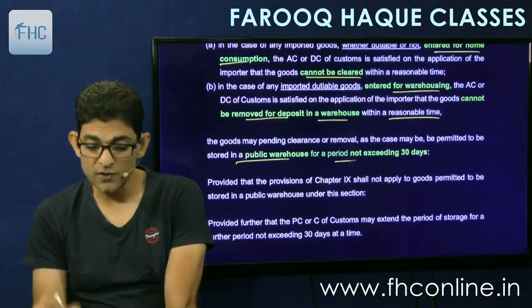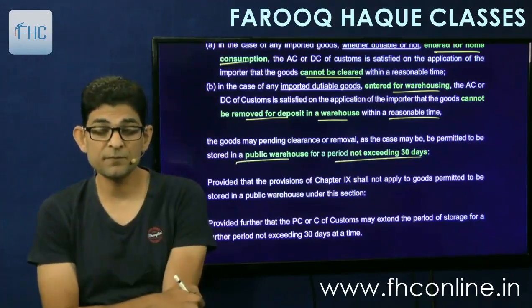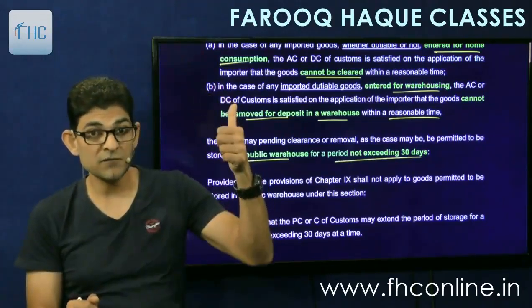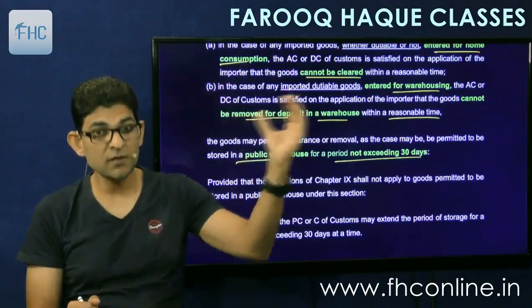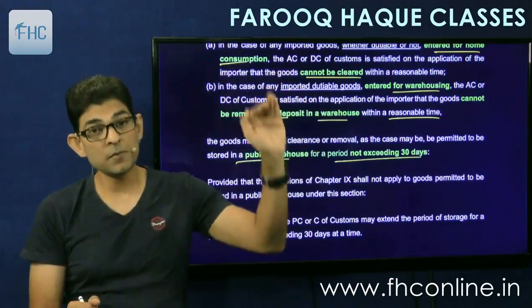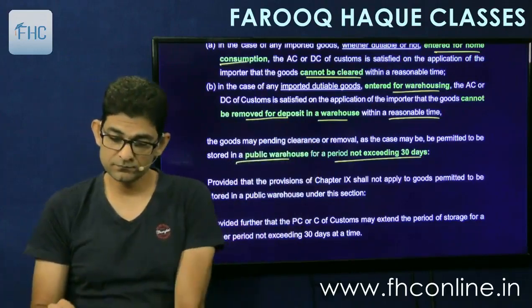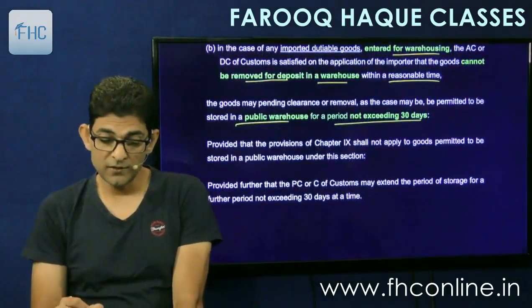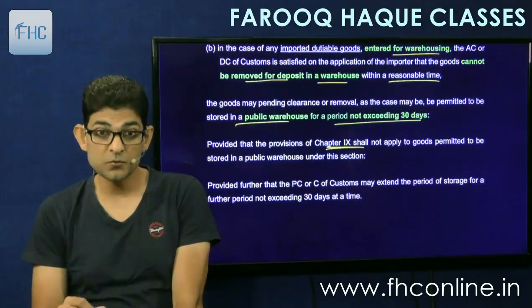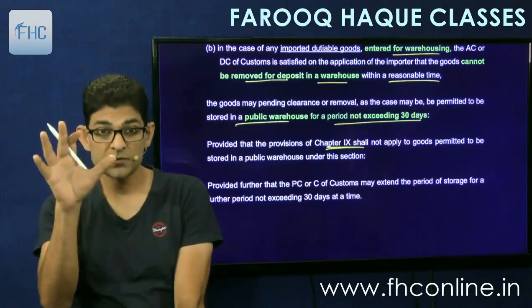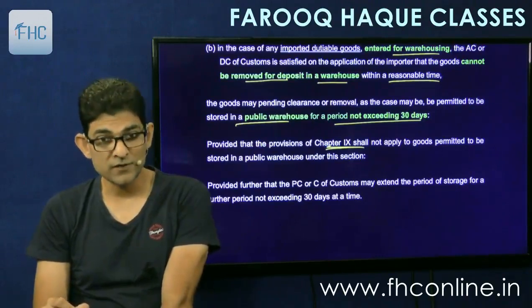Then the goods may, pending clearance or removal as the case may be, be permitted to be stored in a public warehouse for a period not exceeding 30 days. So 30 days will be given to you. This is temporary storage. Okay. So one is for home consumption, one is for warehousing. In both, if removal cannot be done or the procedure of warehousing cannot be completed, you may be allowed to store goods in warehouse for a temporary period of 30 days. Provided that the provisions of Chapter 9 shall not apply to goods permitted. Chapter 9 means the normal warehousing procedure. So the whole warehousing procedure chapter will not apply here. Therefore, it is called warehousing without warehousing.